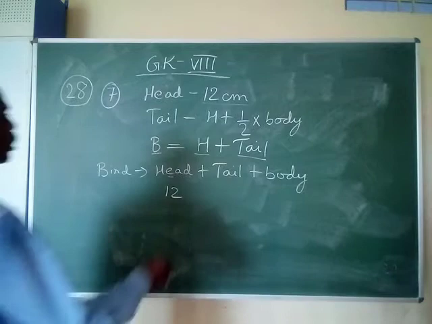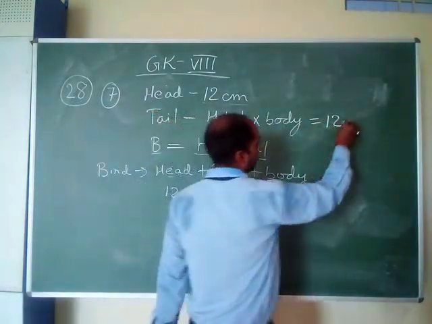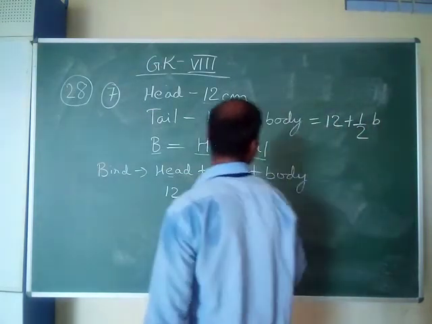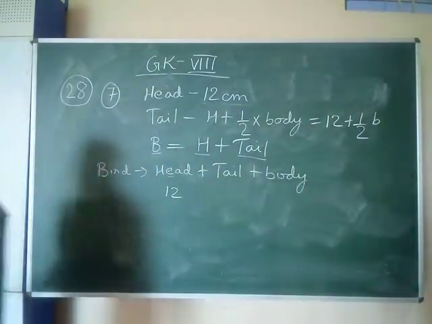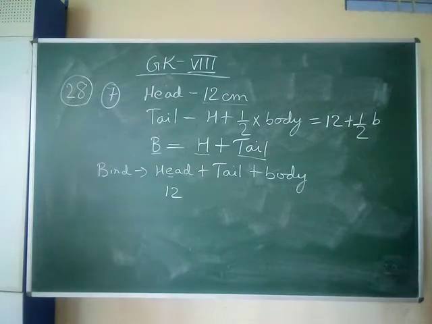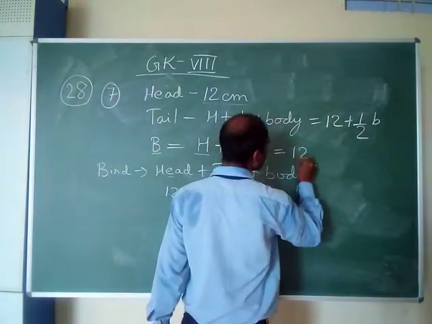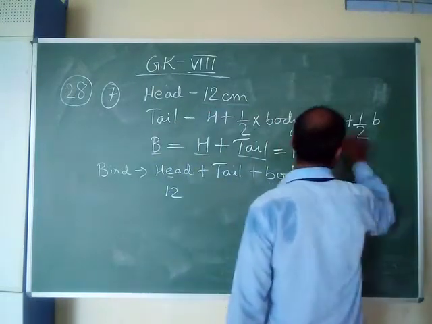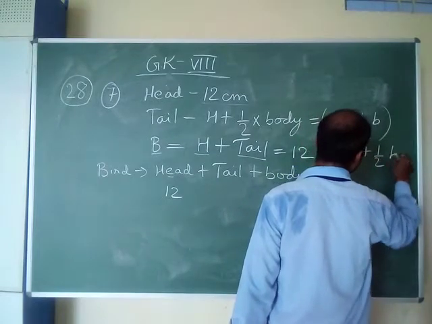Tail is 12, that is the size of the head, plus half of the body. And body is head plus tail, that means 12 plus half of the body.